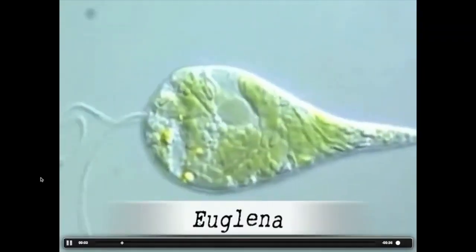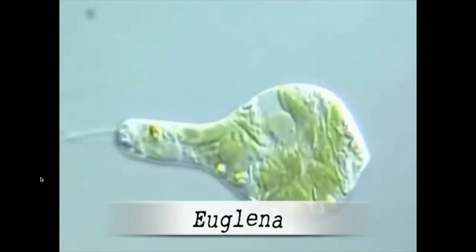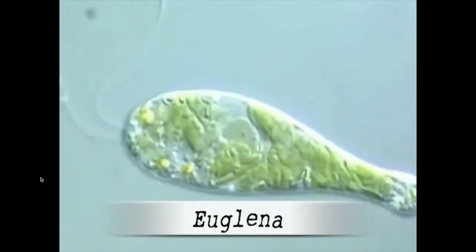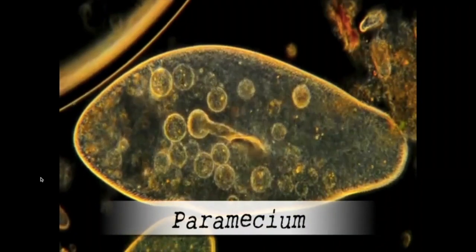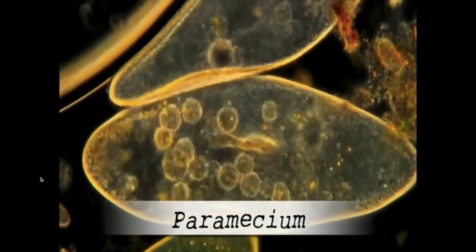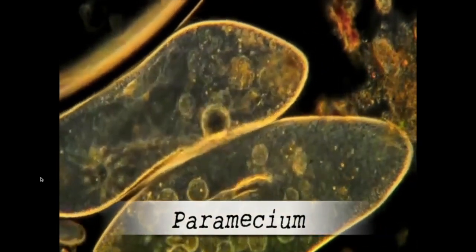You can see the euglena has the flagella, the chloroplasts, and it squishes its body, a form of euglenoid movement. It also has an eye spot and a protective covering. Here's the paramecium. You can see the mouth area, which is called the gullet or oral groove. You can see all the little vacuoles inside it.